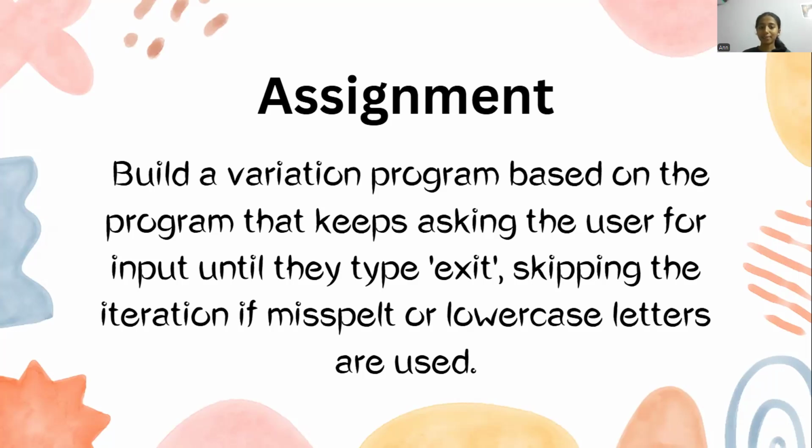So if the user types exit in the input box, then you can write break, so that the code will be stopped. Or else, if the user doesn't type exit, you can write, if the user is not equal to exit, and then you can write continue, so that until they type exit, the program will be repeating again and again. The program will be asking the user to type exit for it to stop, again and again, until they write exit. So did you guys understand this week's assignment?